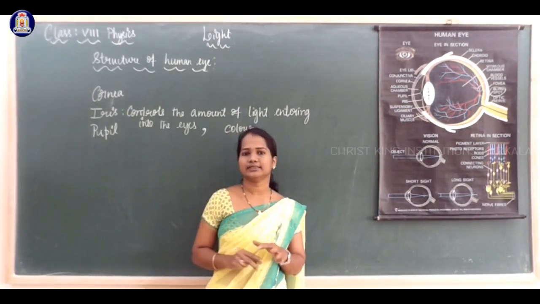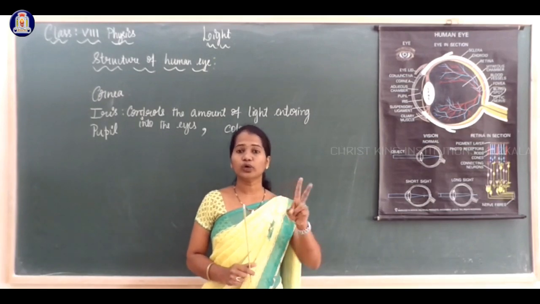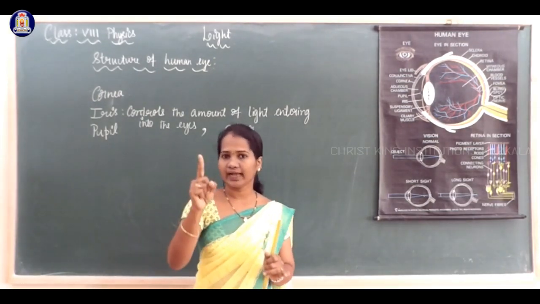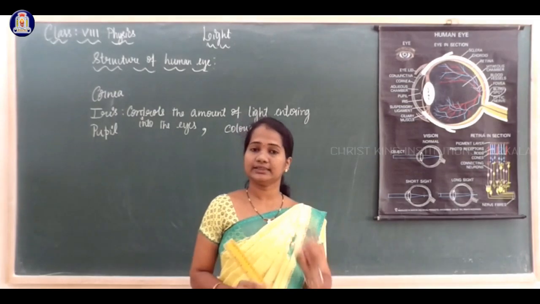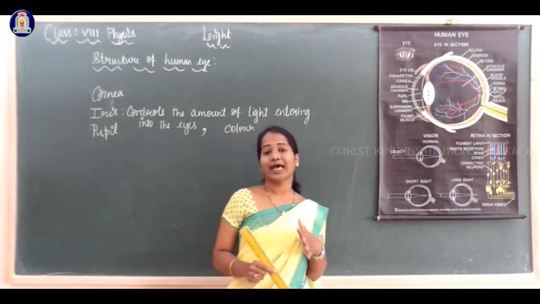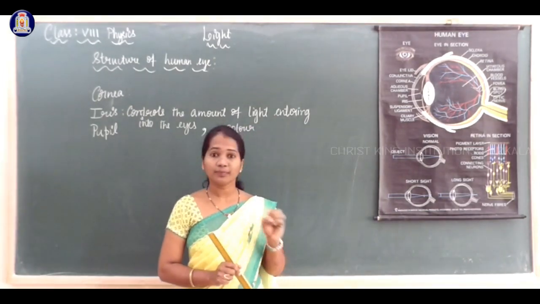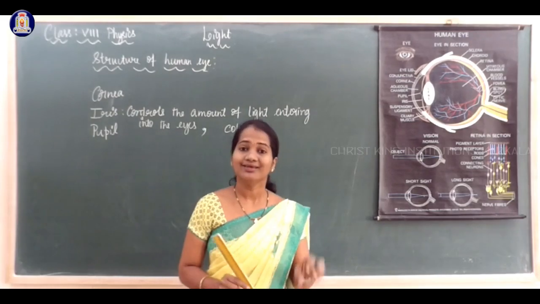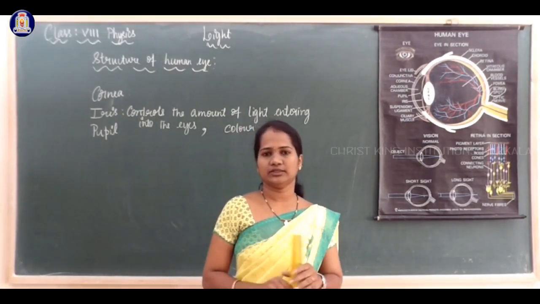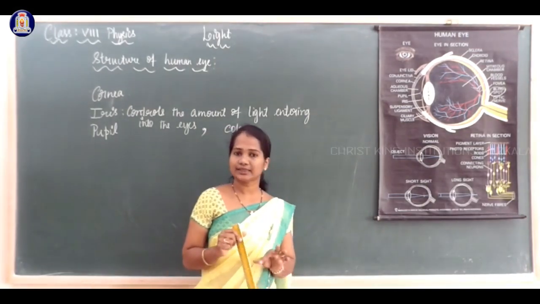For one eye, one lens; for two eyes, two lenses. It is the natural convex lens provided in our eye. It is made of a jelly-like substance.